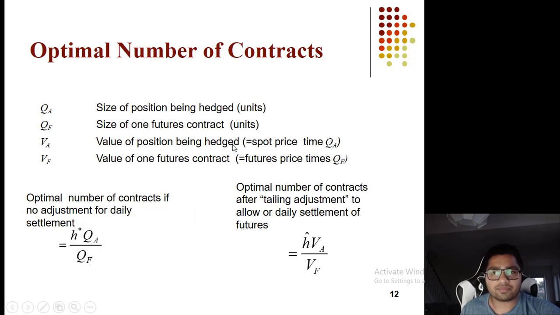Okay, and how many contracts to buy and sell, we did it. Hedge ratio multiplied by how much position you want to hedge divided by contract size of future, or hedge ratio into size of position divided by contract size of future, both ways. Okay.